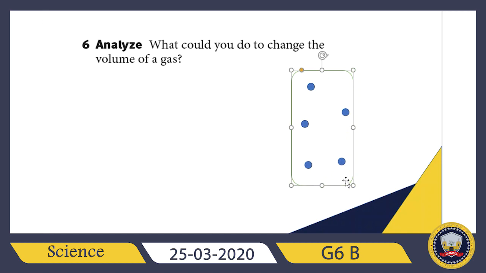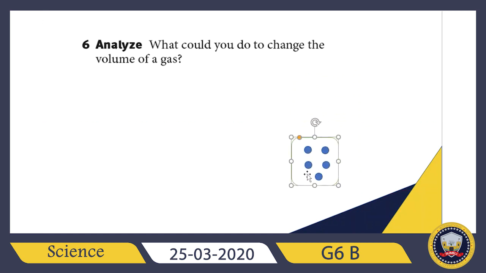Okay, suppose we want to decrease the volume of the gas. What should we do? Exactly the opposite. We need to decrease the distances between the gas particles this way. So here we are compressing the gas by decreasing the distances between the particles. So I decrease the volume of the container, and the distances between the gas particles decreased, as we can see here, and so on.